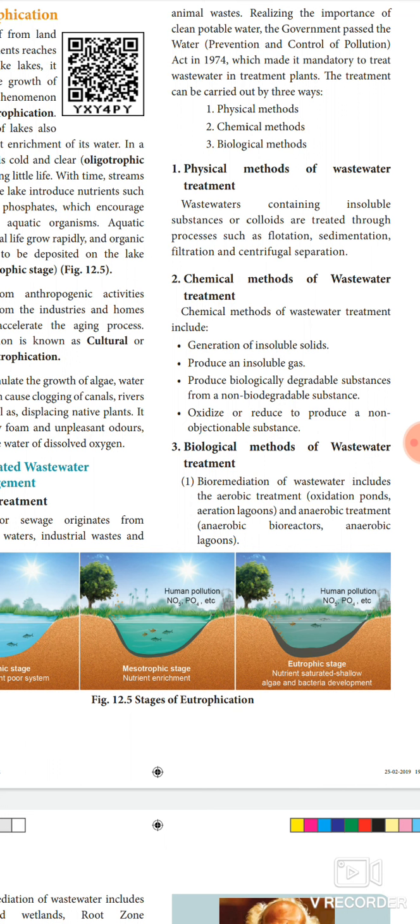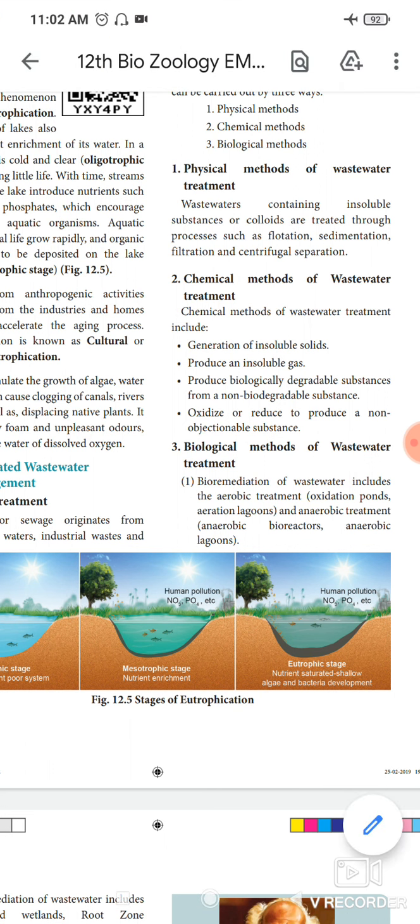That bacteria digest other bacteria and fungi in the sludge. During this digestion, the bacteria produce a mixture of gases: methane, hydrogen sulfide, and carbon dioxide. These gases form the biogas, and finally we use that biogas as a source of energy.